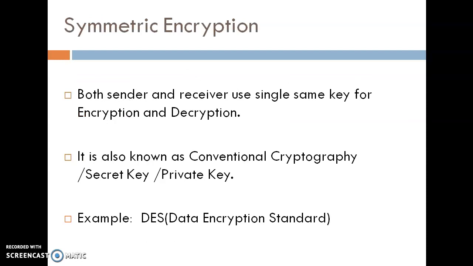Basically, encryption is done with two methods: symmetric encryption and asymmetric encryption. In symmetric encryption, both sender and receiver use a single same key for encryption and decryption of the data. It is also known as conventional cryptography, secret key or private key. For example, Data Encryption Standard.